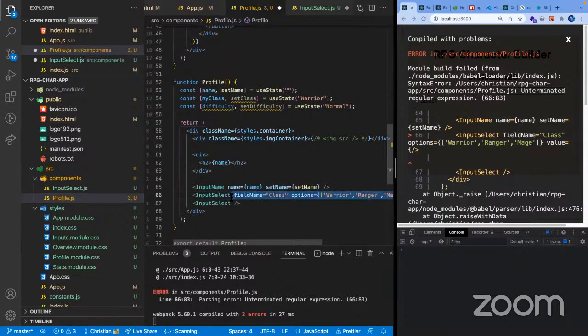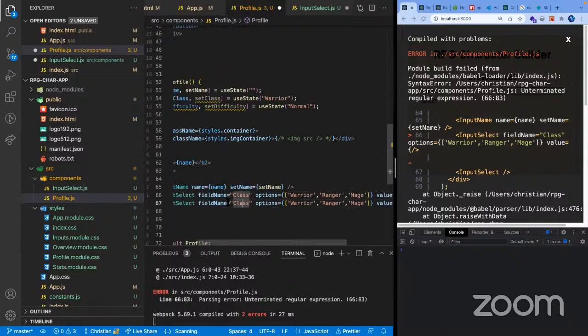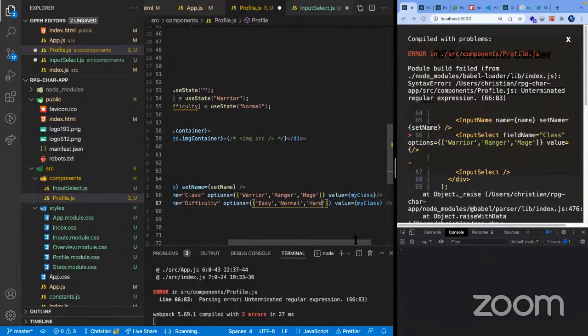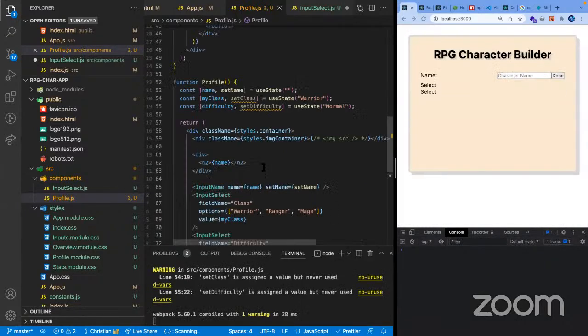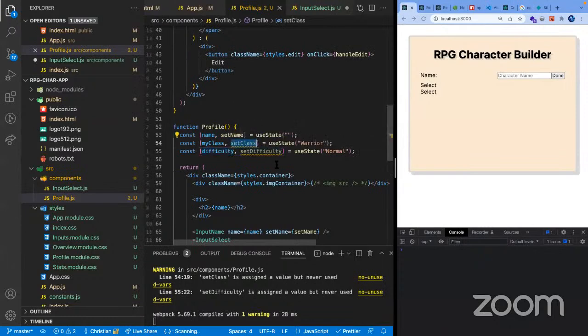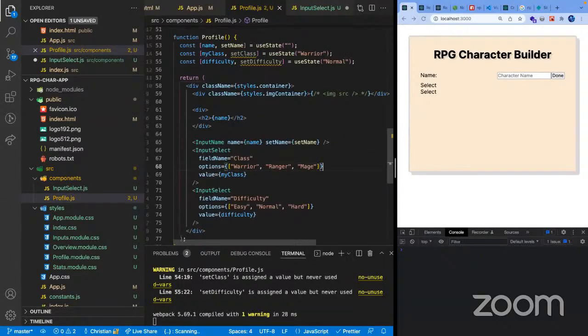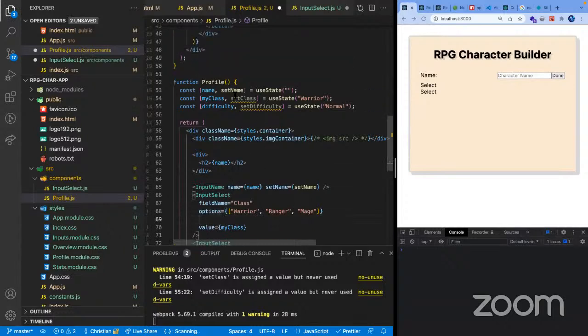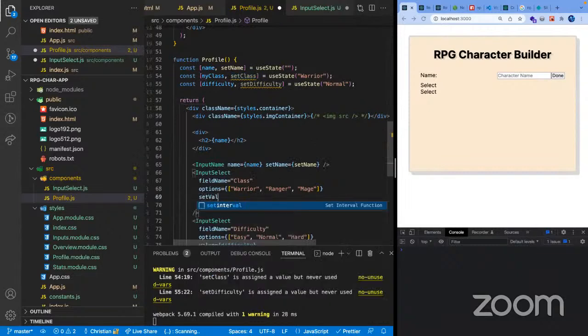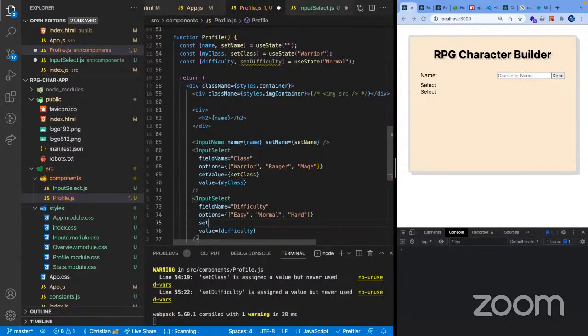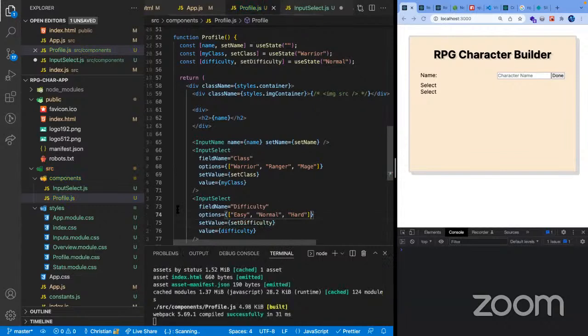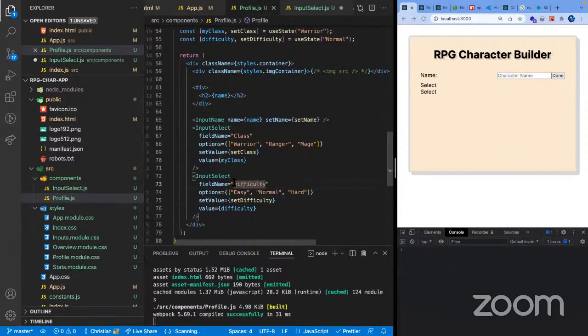And then I'm gonna do the same for this one. So we're gonna have here a field name for difficulty. And our difficulties would be easy, normal, and also hard. And then the value would be the difficulty from our use state hook. And we're also going to have here a handler, because we need to use this to actually update their value. So let's create here a set value prop, and we're going to pass it our set class. And for this one, we're also going to pass the set difficulty.